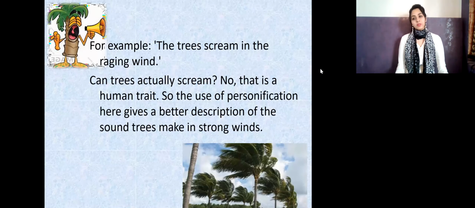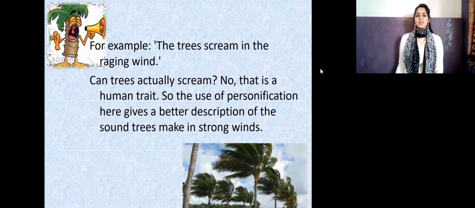It's just a personified sentence to give a nice emotional effect to the way we are saying it, or to the sentence or a poetry. And that's why mostly it's used in poetries to give a more emotional and dramatic effect.